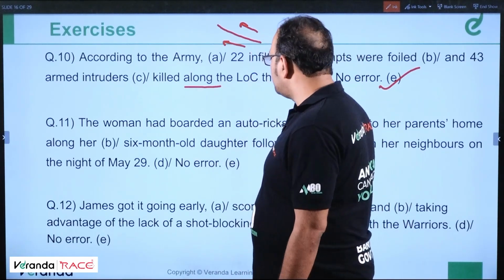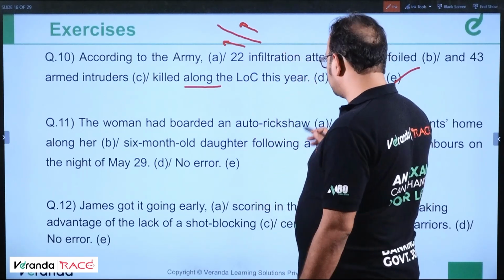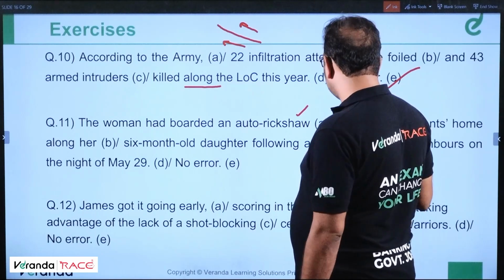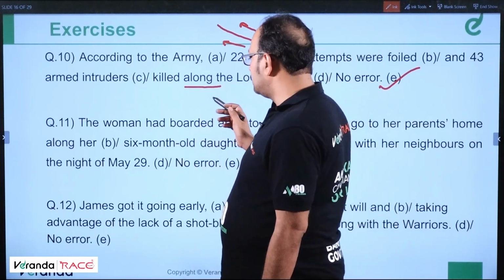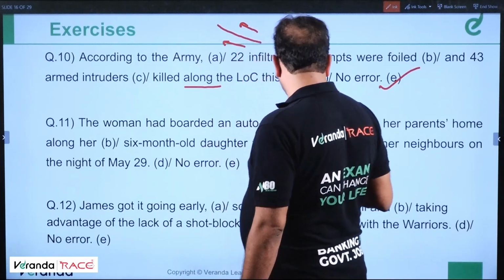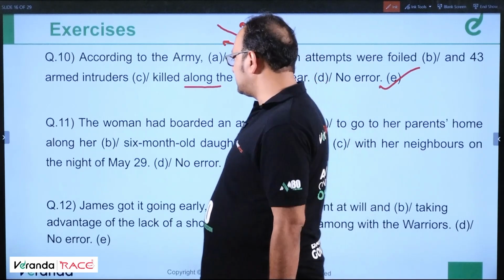The woman had boarded an auto rickshaw. No error in this, this is correct. To go to her parents' home along her 6-month-old daughter following a tiff with her neighbors on the night of May 29. Okay.